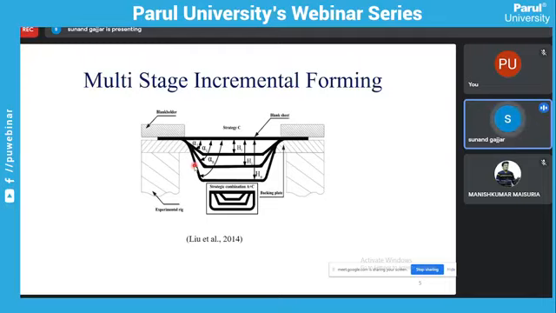We cannot say whether it is 2 stages or 3 stages; it depends on the size of the component and the required wall angle. We can use 3, 4 or 5 stages. Based on the required size, height and wall angle of the component, we can decide the number of stages.